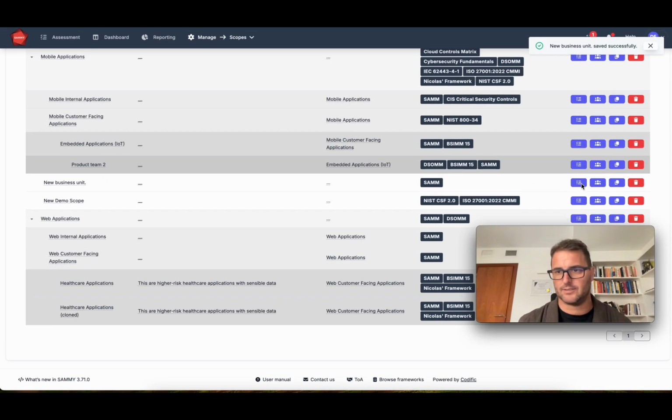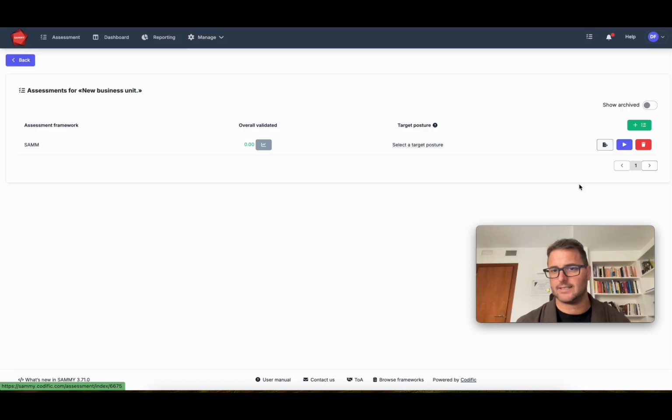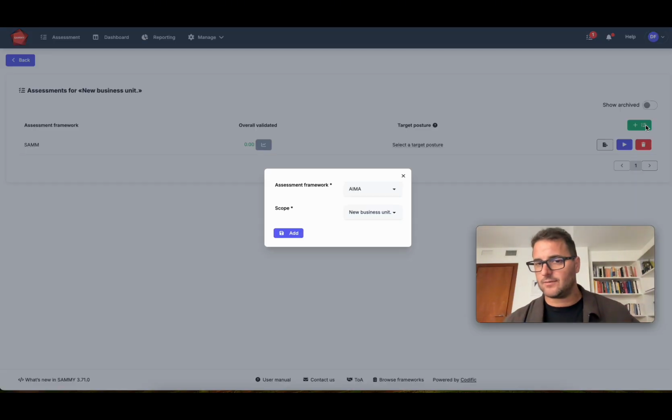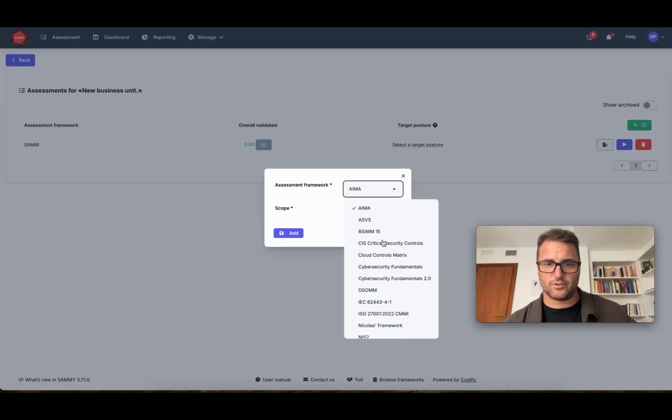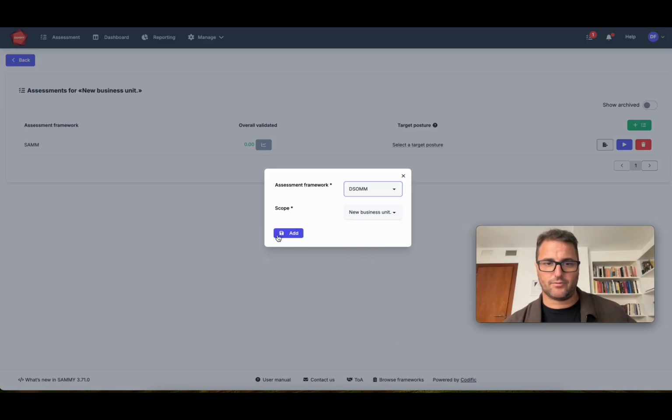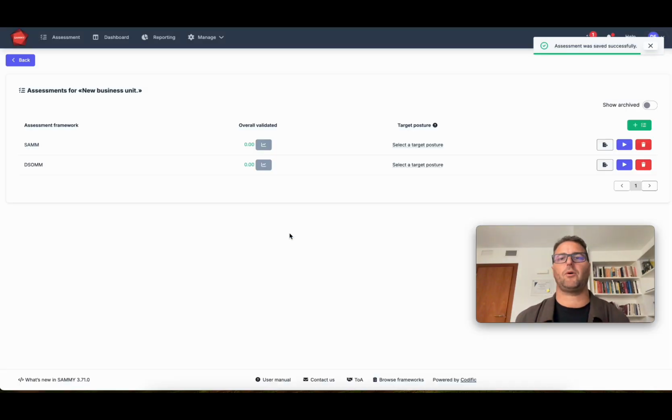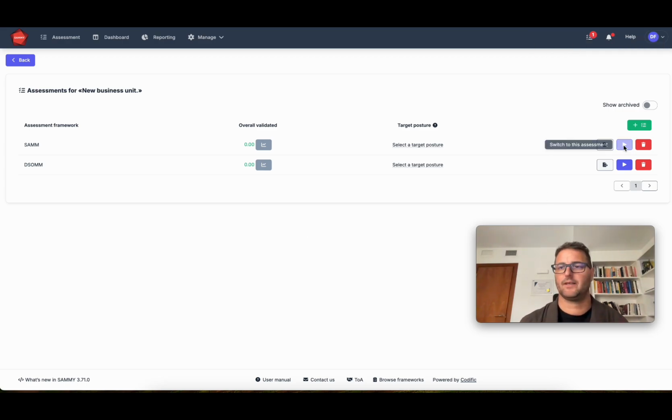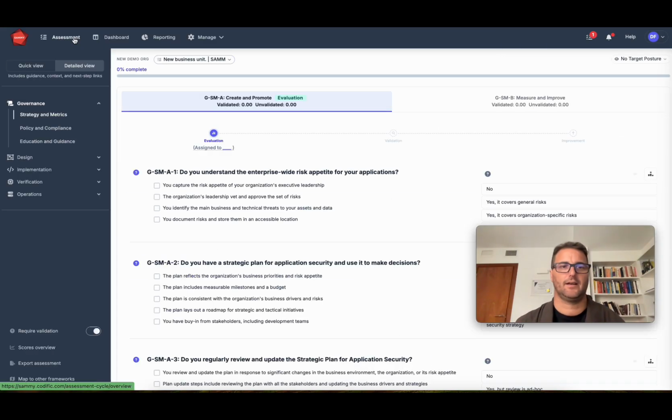Here it is, new business unit, so I can click on the assessment list and I have a SAM assessment for this scope. Of course, I can add more assessments if I want. I can also do a DSOM assessment, for example, and then I'm adding a DSOM assessment to this scope. And I switch to this specific assessment by pressing the play button here. So now I'm switching to the SAM assessment. If I go to my assessment, I have the SAM assessment here.